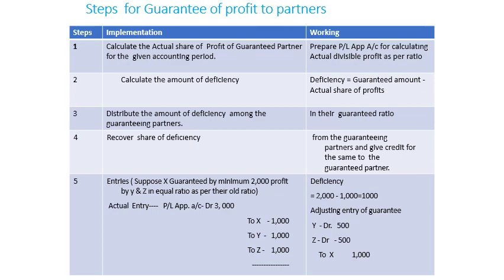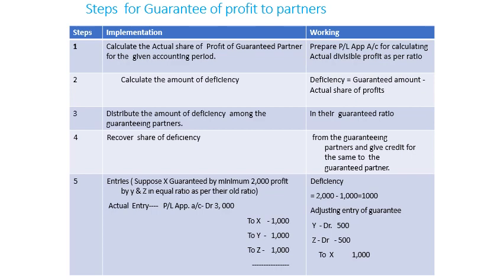So X will gain 1000 in the adjusting entry. And the other partners, because the ratio is equal, bear the guaranteed amount. So 1000 is to be divided between them. Y and Z will bear it in the equal ratio, that means 500 and 500. Both will be debited.